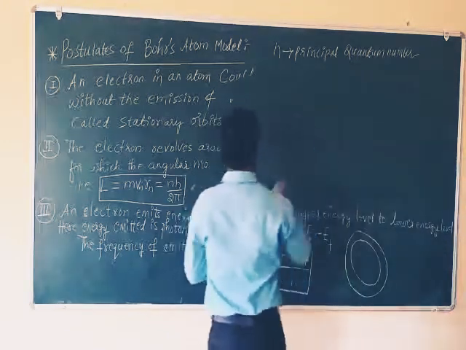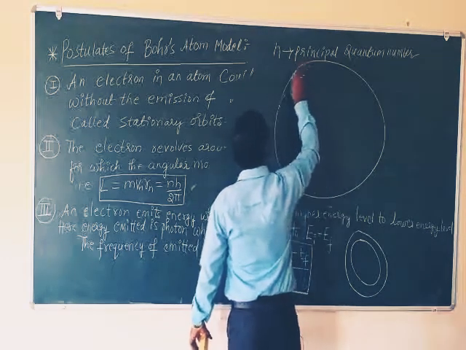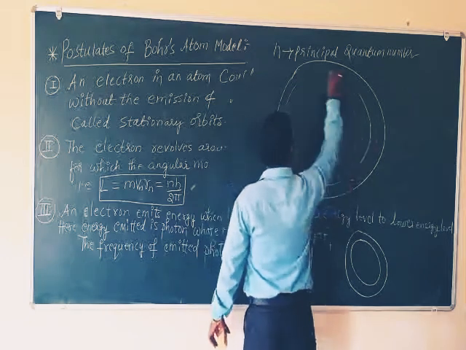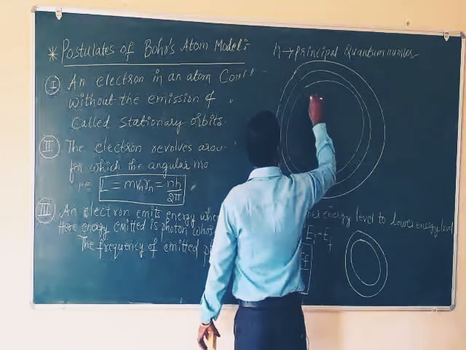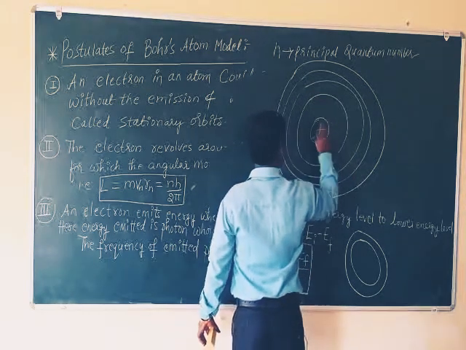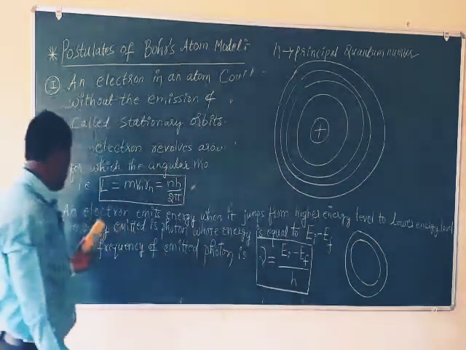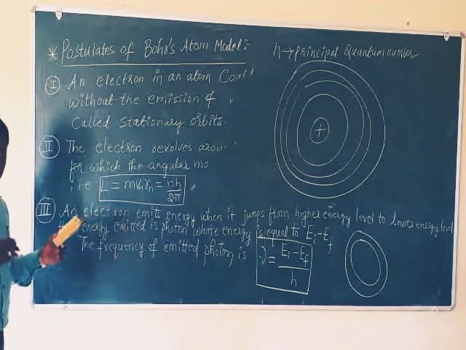So here this is an atom, these are the orbits, and this is the nucleus.